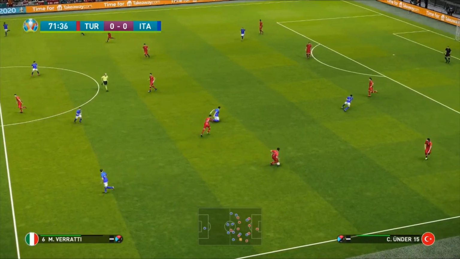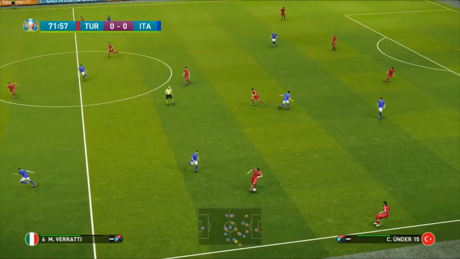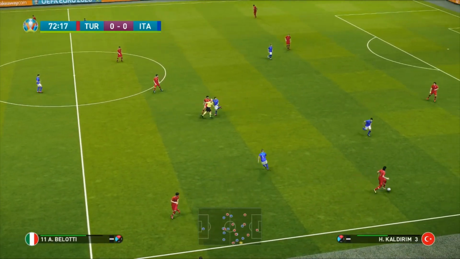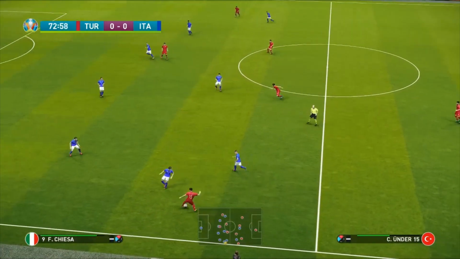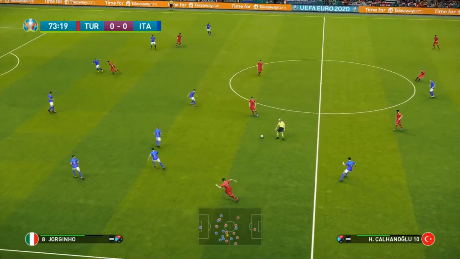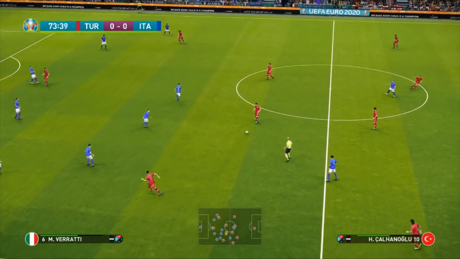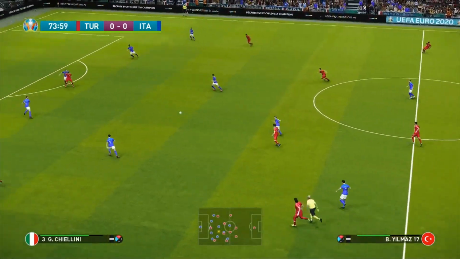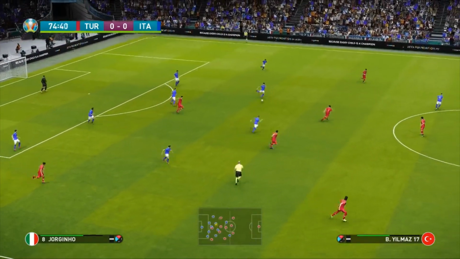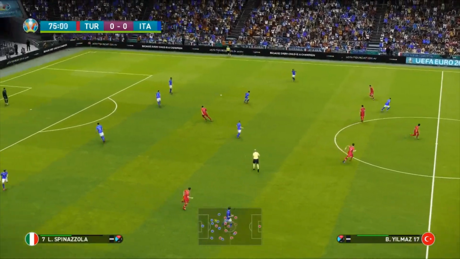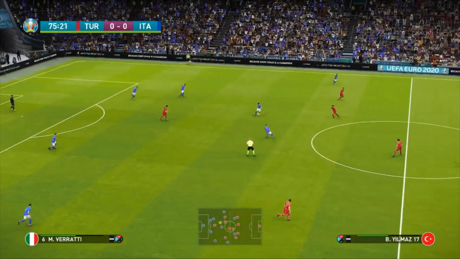And it's been a bit of a lacklustre game so far, 72 minutes in. Somebody needs to nick this late on, because a point at this stage of the tournament could be very risky, considering the quality of teams in this group. Of course, Wales and Switzerland playing tomorrow, 3 PM UK time. Here's Yilmaz. Oh, he just tried to hold the ball there, but just no runners so far. It's really tight as it stands.